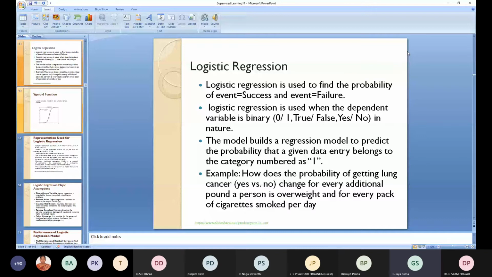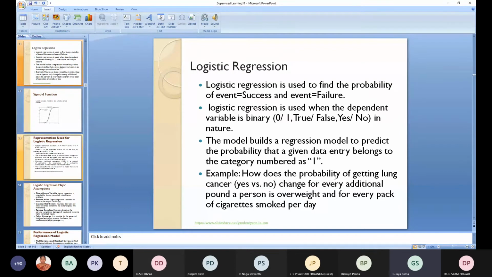Now next we come to logistic regression. Logistic regression is used to find the probability of an event, whether the event is a success or a failure. If it is a success, you will represent it by 1. If it is a failure, you will represent it by 0. Logistic regression classifies as binary: 0 or 1, true or false, yes or no in nature.